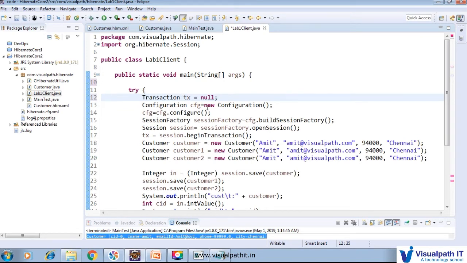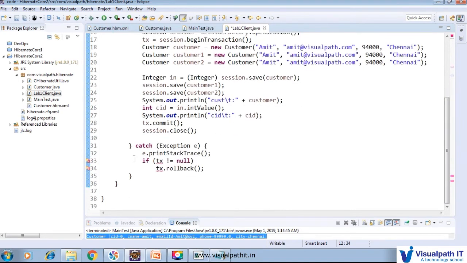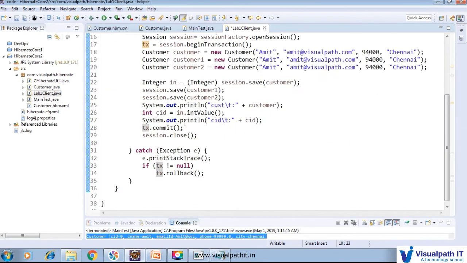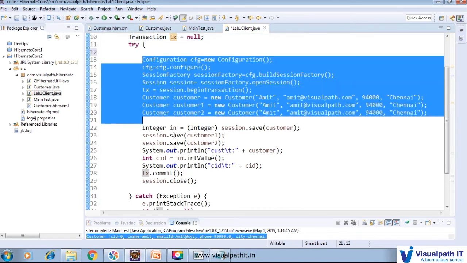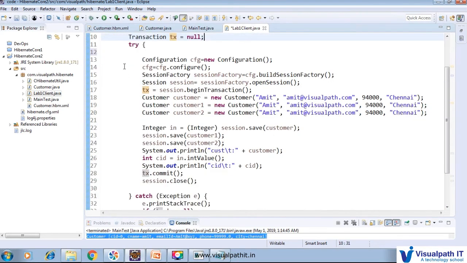We create the transaction outside the try, because if some exception occurs, we cannot call transaction.rollback on an object declared inside the try block. So I put the transaction outside, and all other code is inside the try and catch.